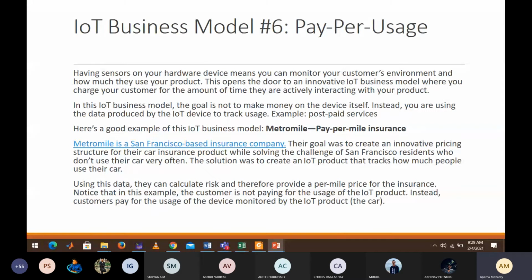So what model you can use is pay per usage. You might have heard about Zoom car, Zap car. Nowadays they have this idea: you pay some money, the car will come to your place, and depending on how many kilometers you ride, you will be charged. Zap car or Zoom car, they have that kind of a thing.